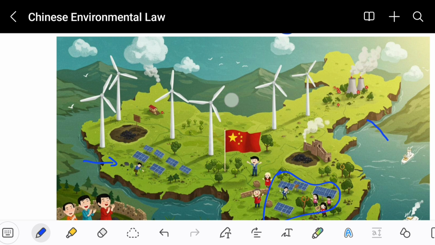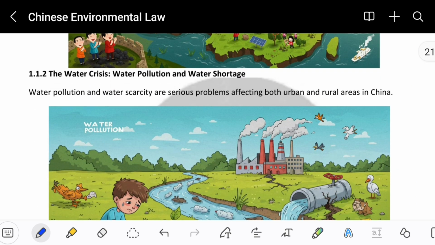And besides this, if these industries or factories are using these solar panels, they will not produce any kind of toxic gas, and those toxic gases will not go out into the environment. So this is how the government will contribute to cleaning the air.